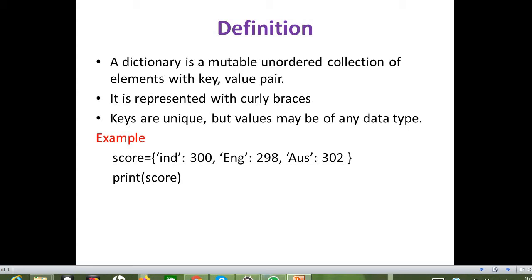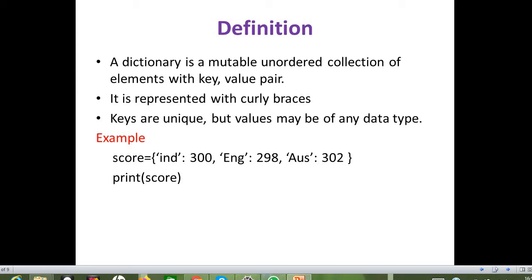Here we don't have a concept of indexing. Instead of an index, we access the items from the dictionary with the help of their keys. Here the keys are unique, but the values may be of any data type. All the items in the dictionary should have a unique key. The keys can be of string type, integer type, or any type, but they should be unique, whereas the values may be of mixed data types. In one place it may be an integer, in another place it may be a string. There is no problem with that.